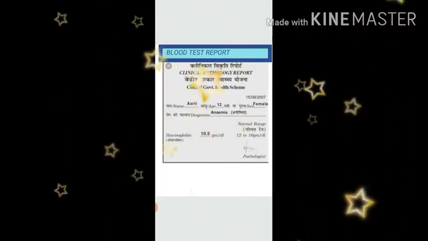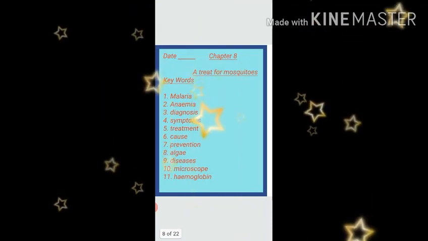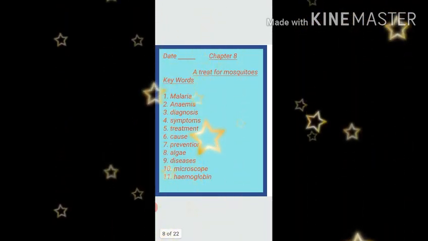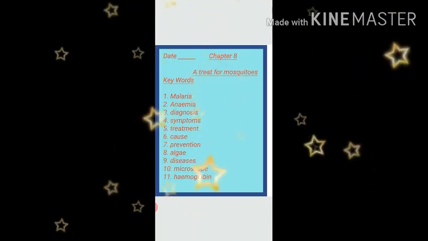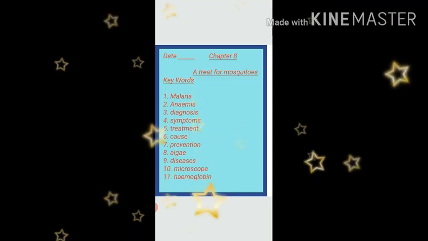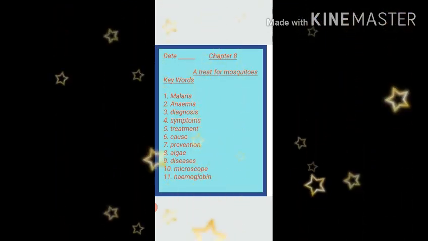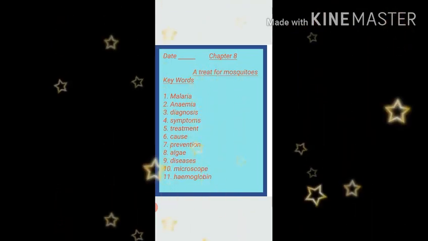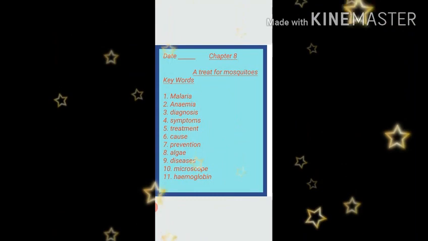After preparing blood test report, you will start the written work of this chapter. At the top of the page, you will write date, chapter number 8 and name of the chapter, a treat for mosquitoes. Then you will start writing keywords. Number 1, malaria. Number 2, anemia. Number 3, diagnosis. Number 4, symptoms.